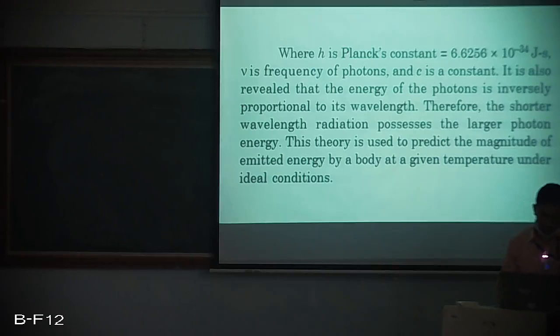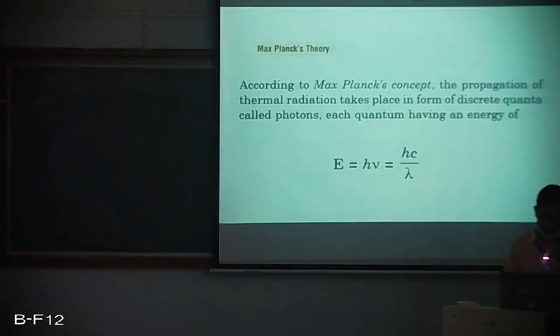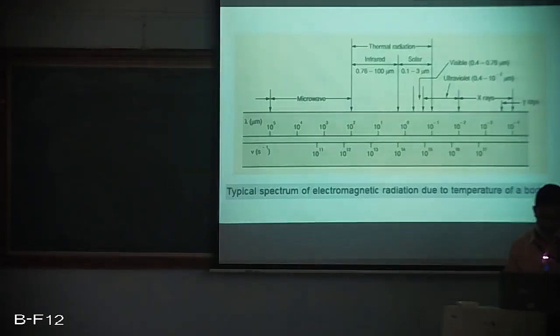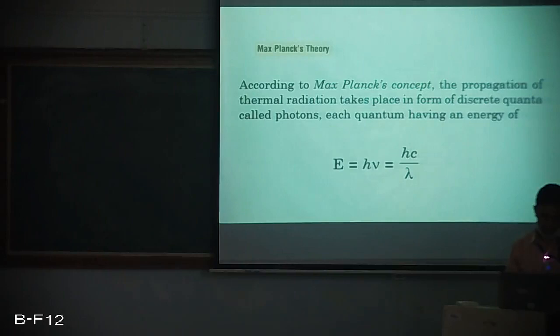Of course, if we go back to this wavelength spectrum, we see that lesser and lesser wavelengths are for ultraviolet, visible solar radiation, X-rays and gamma rays. And if we see here, energy content E is equal to hc by lambda also tells that E is inversely proportional to lambda.